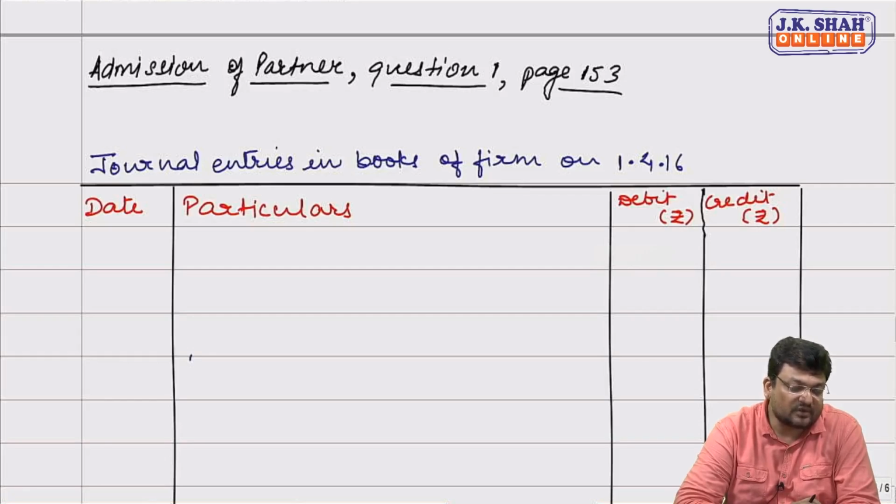Guru will be paid 40% of the profits. Guru's share, the new partner's share in profit, is 40%. Guru will bring in cash 1 lakh as capital. It is agreed that goodwill of the firm will be valued at 2 years purchase of 3 years normal profits of the firm, and Guru will bring in cash his share of goodwill.